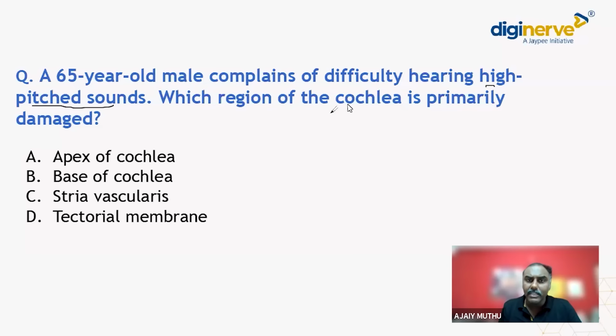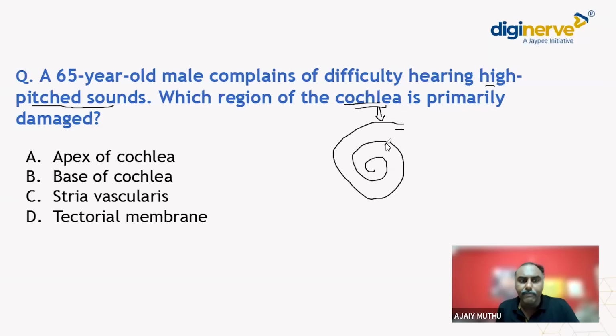We know that the cochlea is the organ of hearing, and it has around 2.5 to 3/4 turns. Each region of the cochlea does some function. Just have it in mind: the base of the cochlea deals with high frequency sounds, and the apex of the cochlea deals with low frequency sounds.